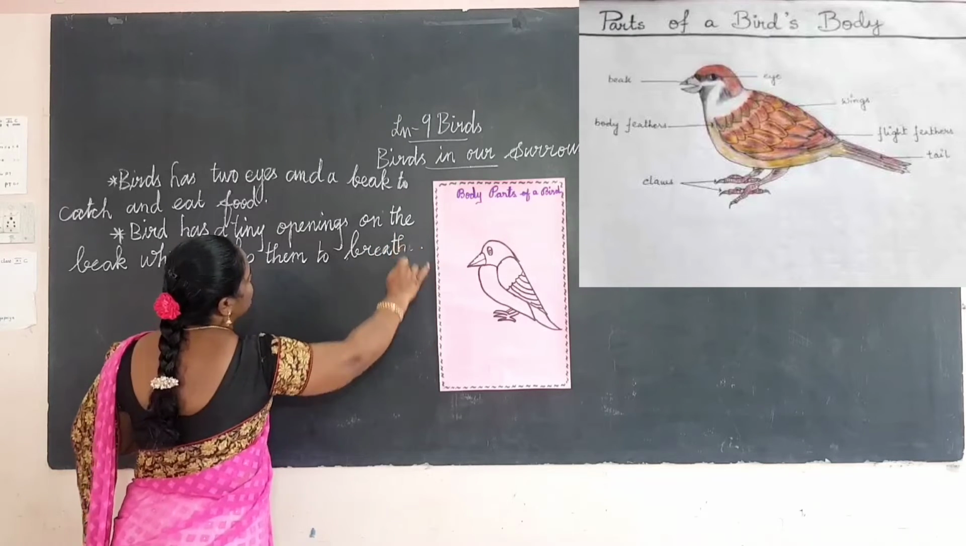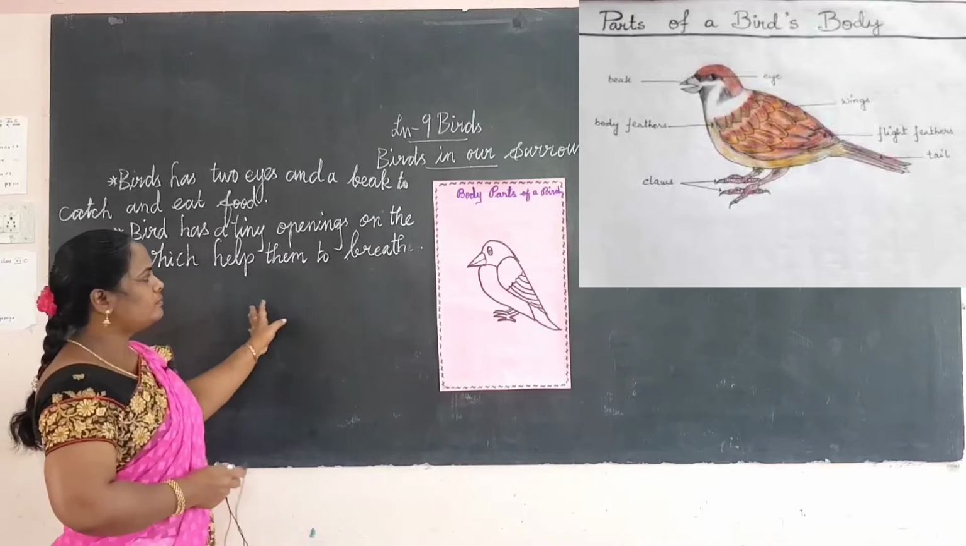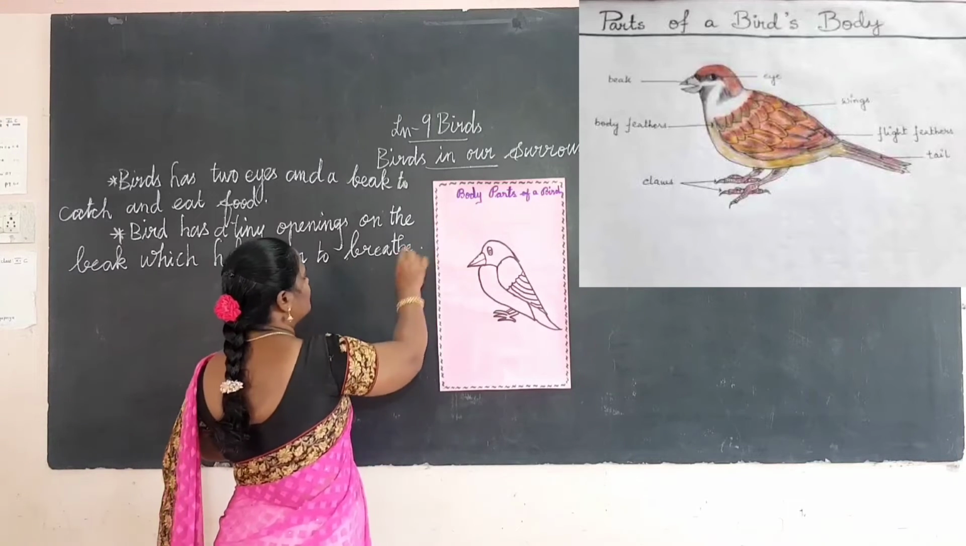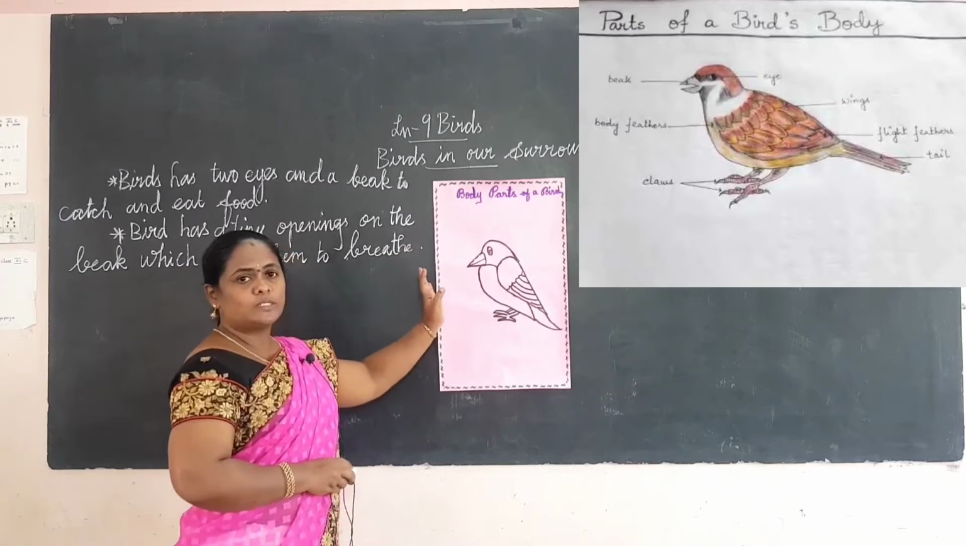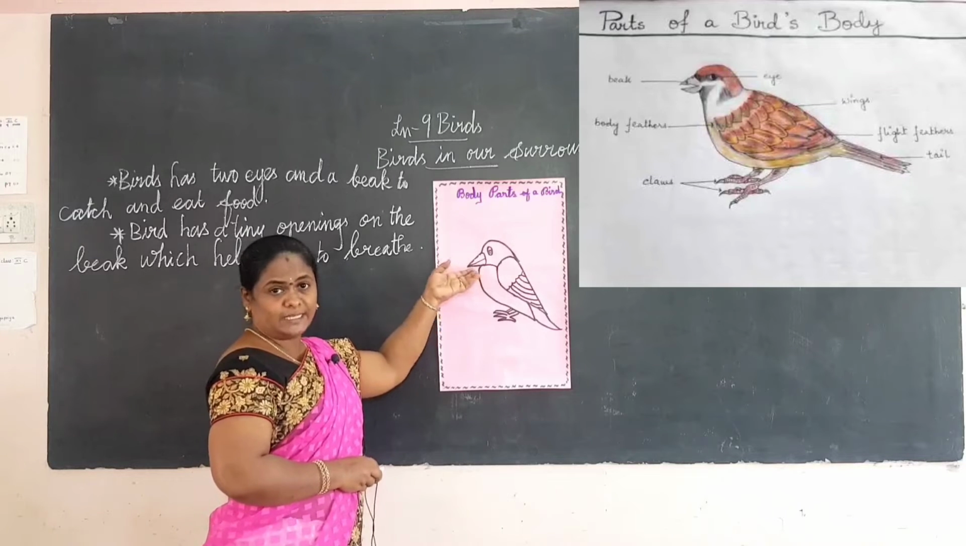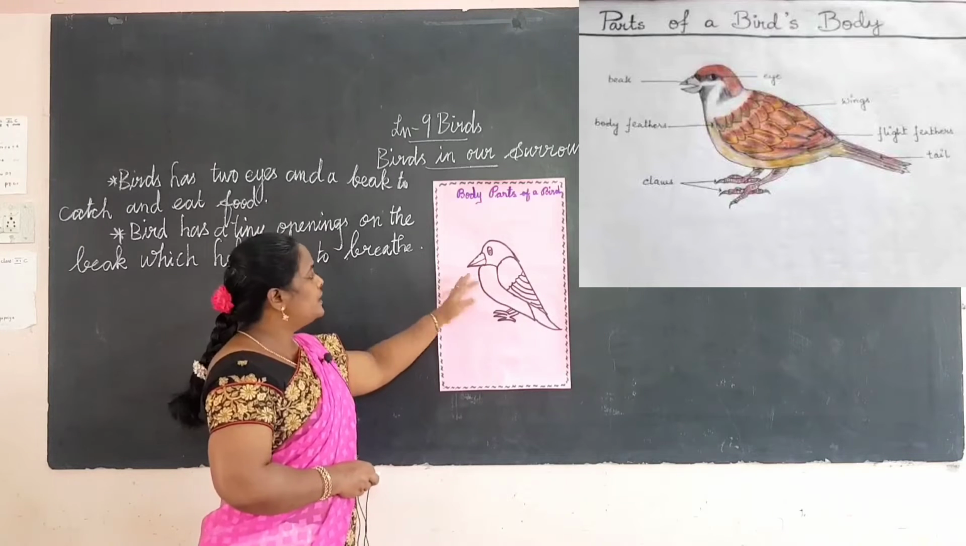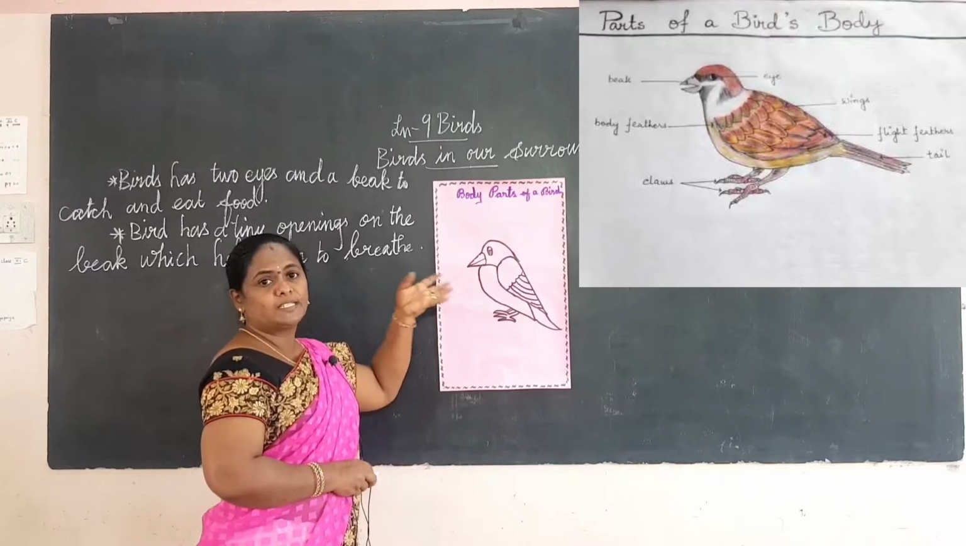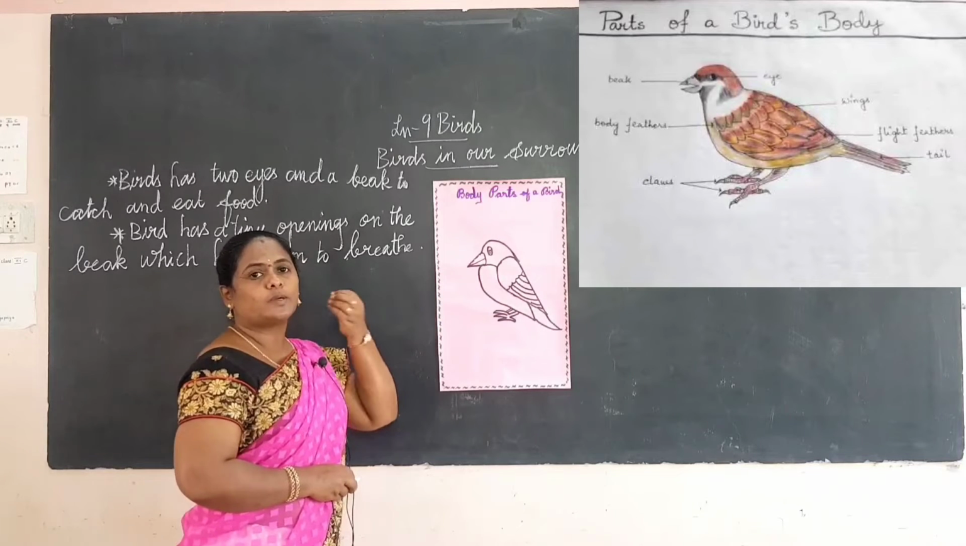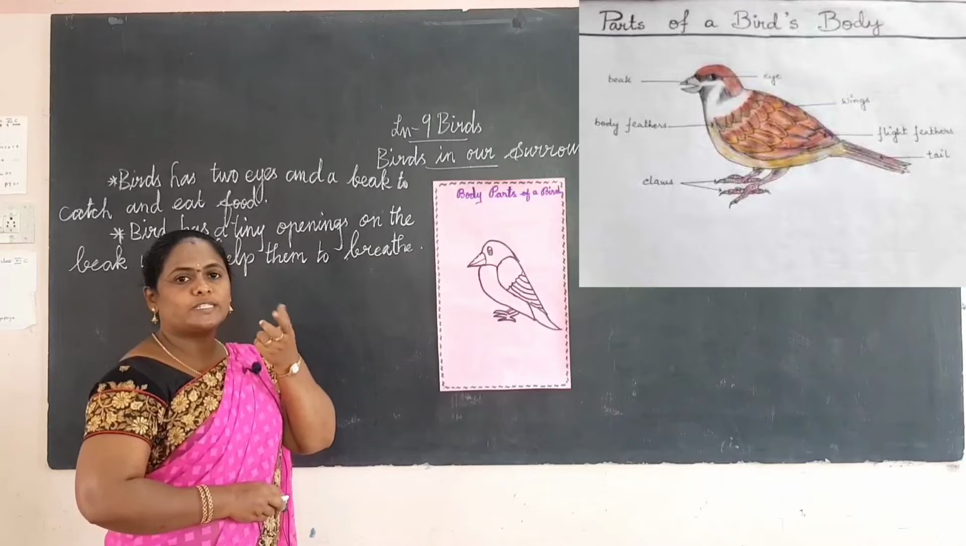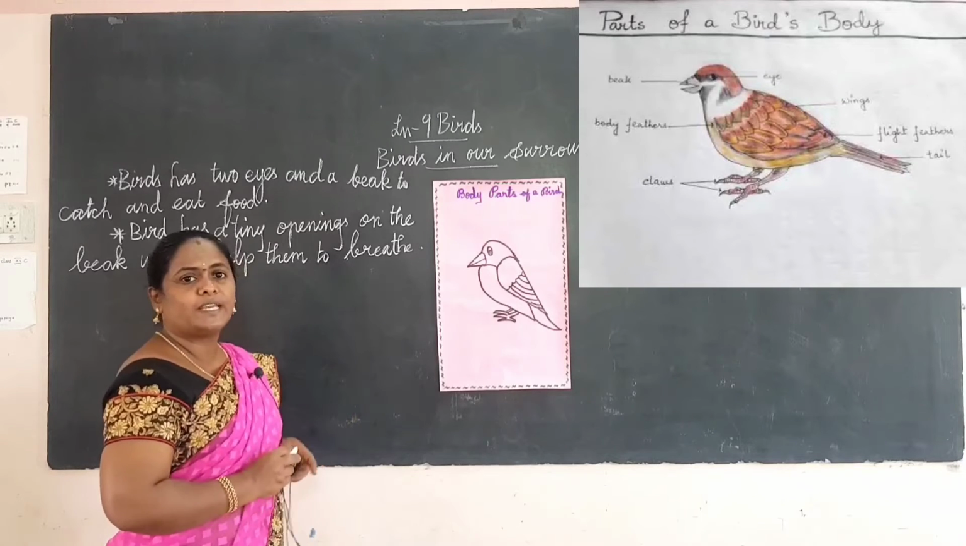The bird can also breathe by keeping its beak open. So when the beak is open, through the nostrils, through the tiny holes, the birds can breathe.